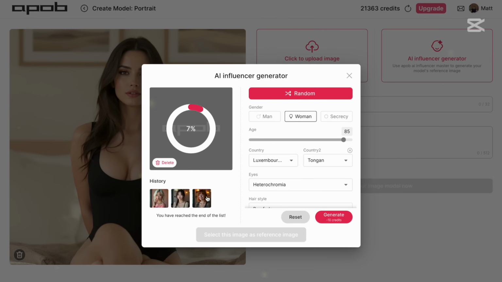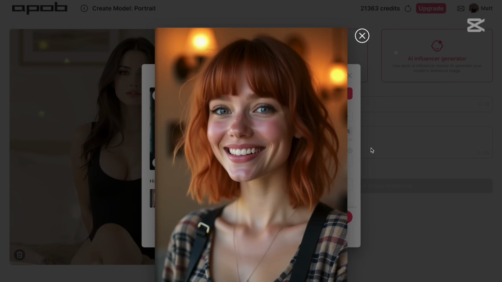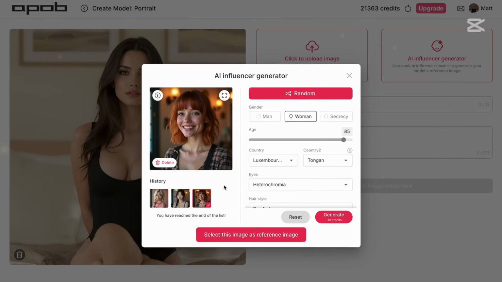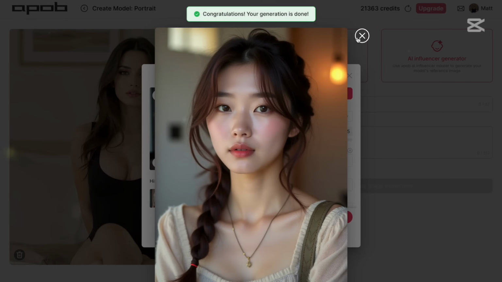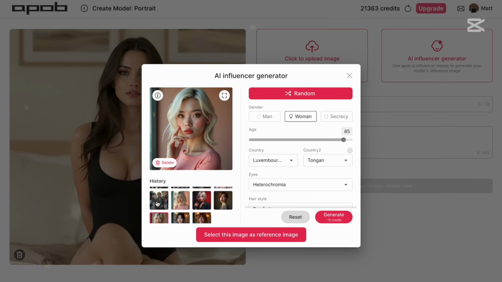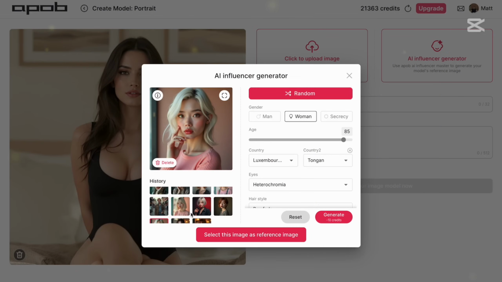And I made a few generations before. So here's the first example. I would say it looks real, but still very much polished. So it really depends on you. However, I like this generation. It is very crisp, and I just like the outcome. Here's the second example. This one also looks very good. I like the details. There is no distortion here. The third one is very similar. This is basically an influencer that I created later, and a few other examples.